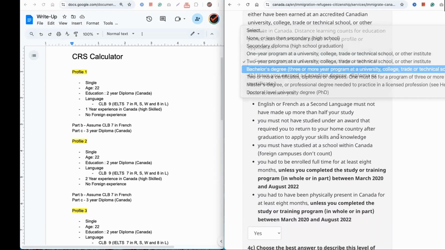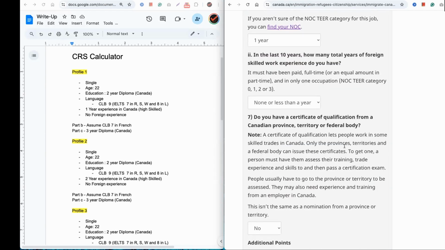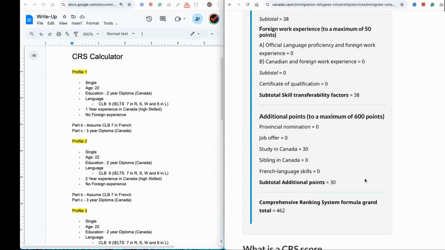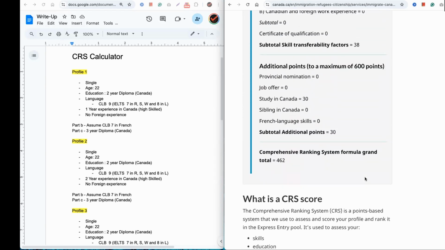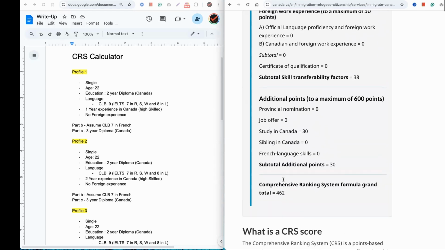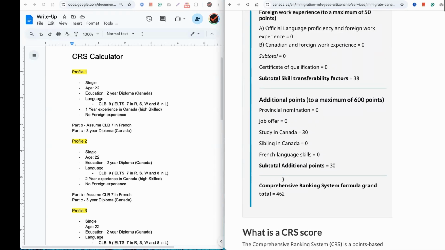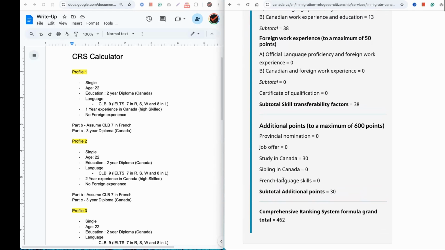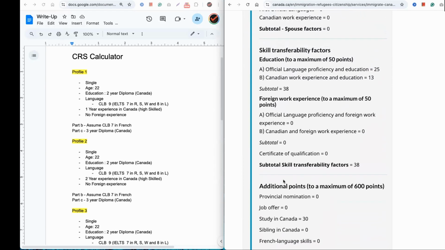So I have to change it here as well. And let's see if there's any change in the score as well. Earlier it was 425. So there is a score of 460. Still not enough, right, to beat the cutoff which is needed, unless this person, maybe in health or, for example, in trades, maybe there is a chance. But to be very sure, for Canadian experience class, probably he or she needs a much higher score.